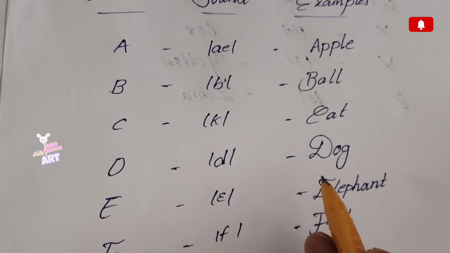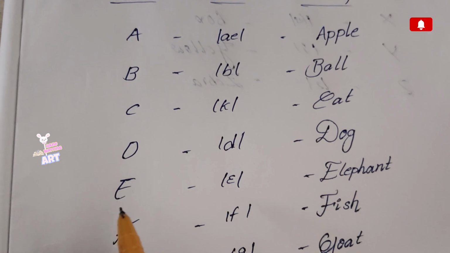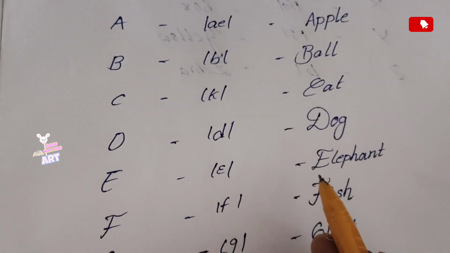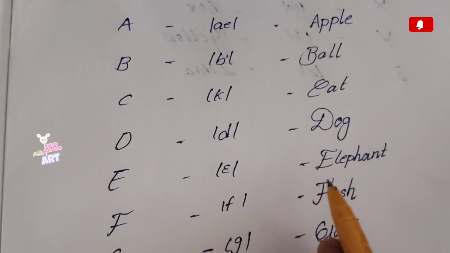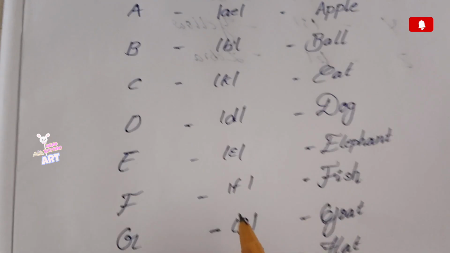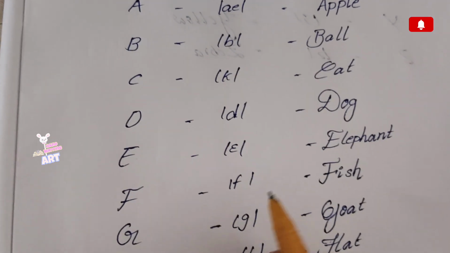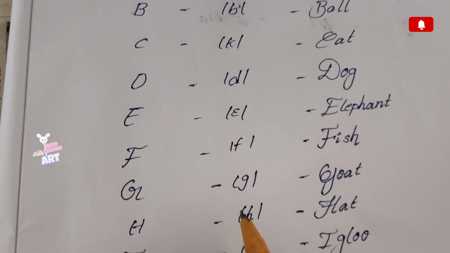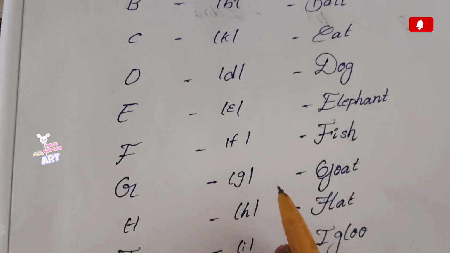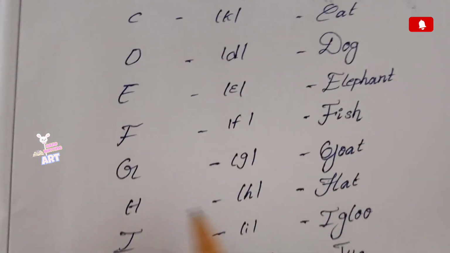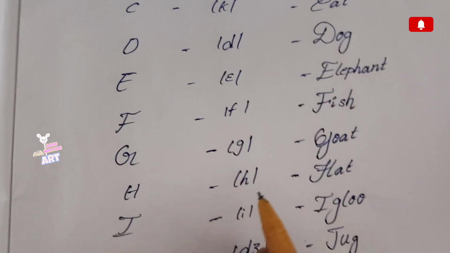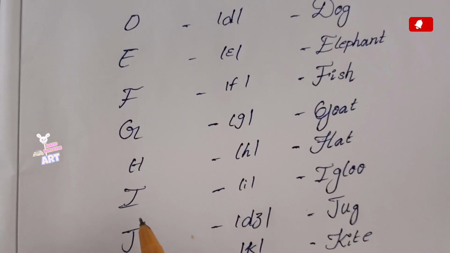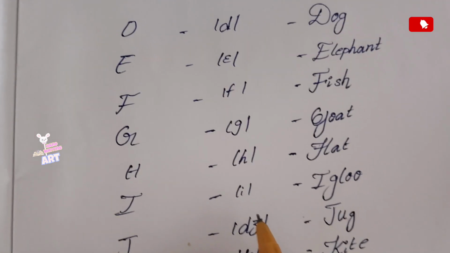And example is dog. And E, the letter sound is a. The example is elephant. And F, the sound is f. Example, fish. And G, the sound is ga. Example, goat. And H, the sound is ha. And example, hat.